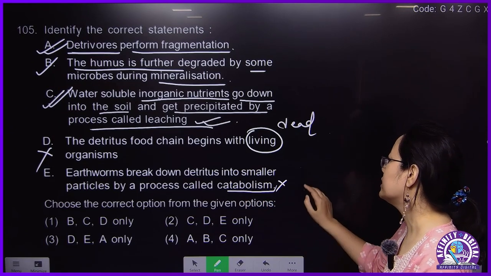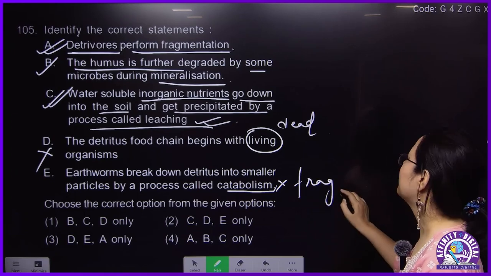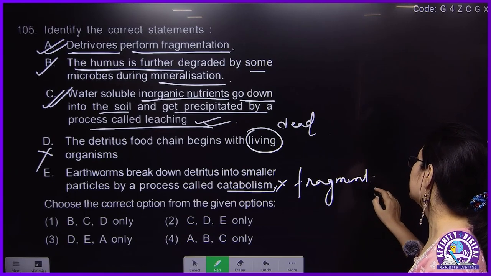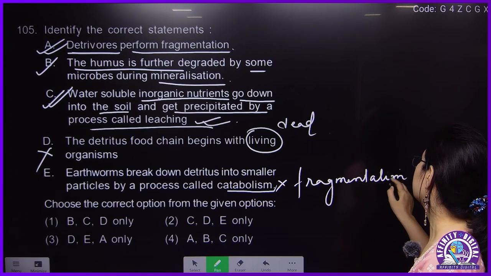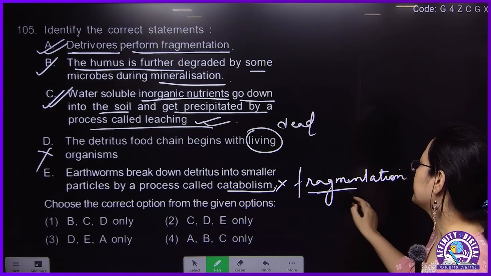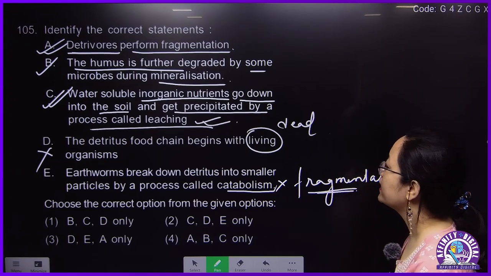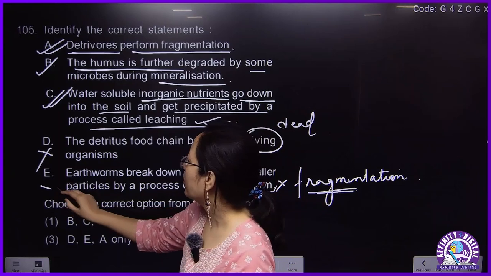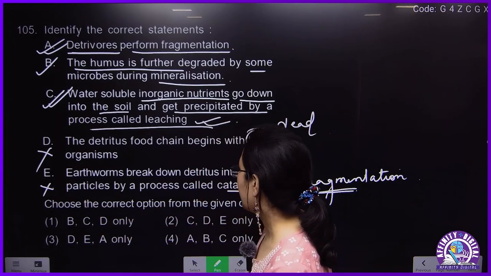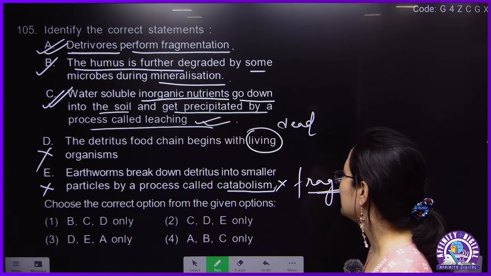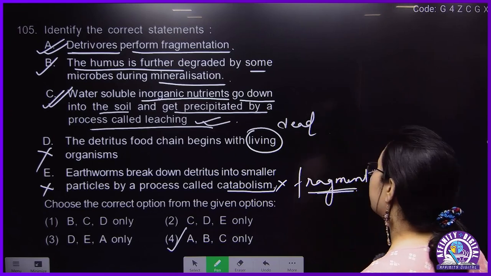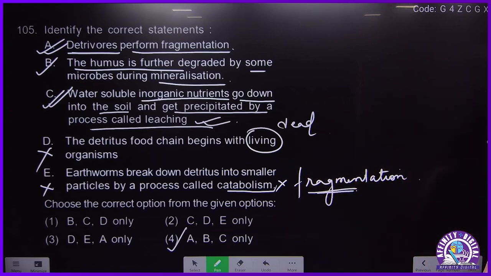This is not catabolism. As I said, the first one, it should be fragmentation process. That means this statement is wrong. So what is the answer? A, B, and C only. 105 will be 4.